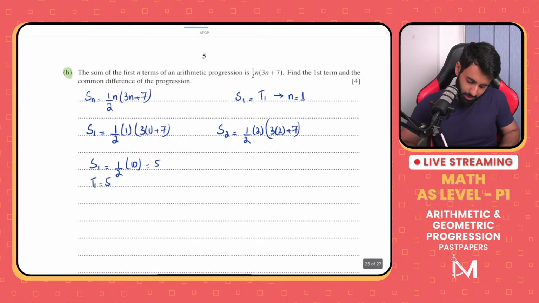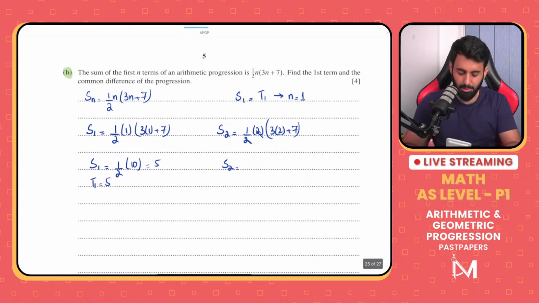All right, let's see what do we get. So I'm just going to use a calculator over here. 3 into 2 is 6 plus 7. So we're looking at 13.